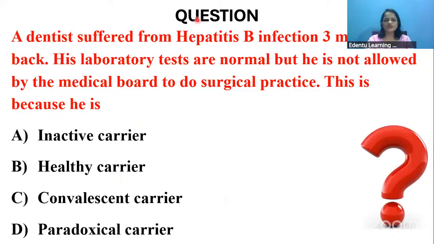Now, moving on to the next question. A dentist suffered from hepatitis B infection 3 months back. His laboratory tests are normal, but he is not allowed by the medical board to do surgical practice. This is because he is an inactive carrier, a healthy carrier, a convalescent carrier, or a paradoxical carrier? Yes, doctors, answers please.